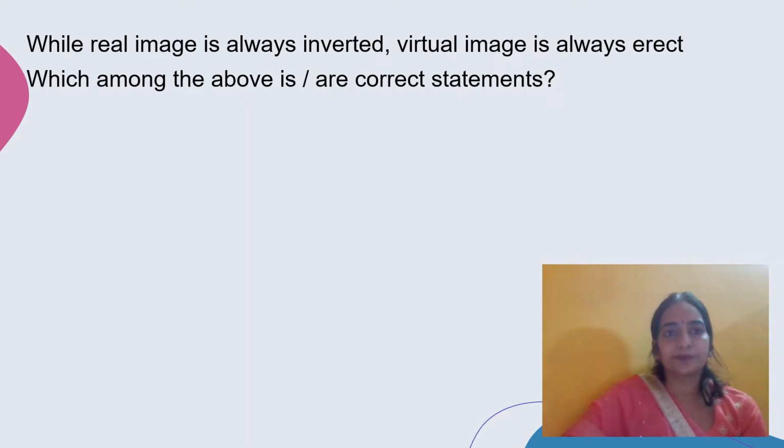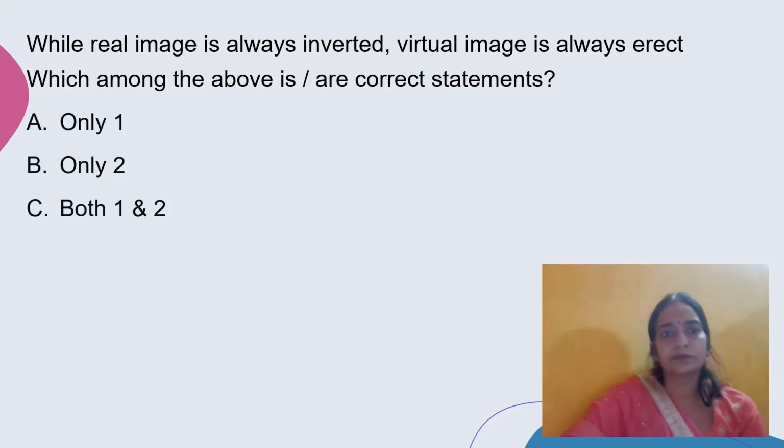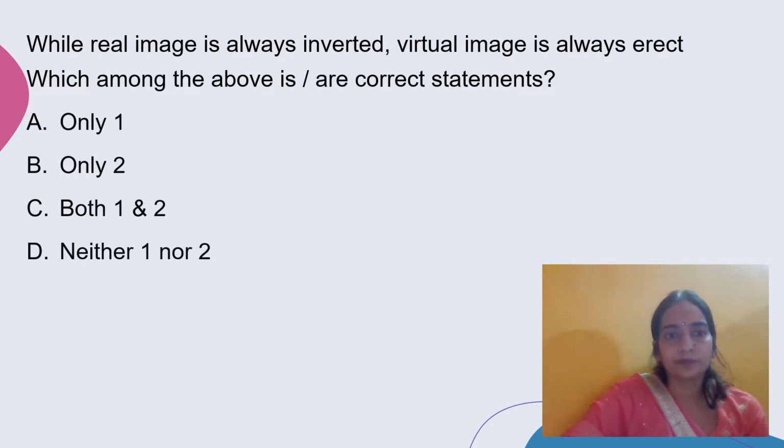Next question is, while a real image is always inverted, a virtual image is always erect. Which among the following is or are correct statements? Only one, only two, both one and two, neither one nor two. Both options are correct. So option C is the correct option. Both one and two.